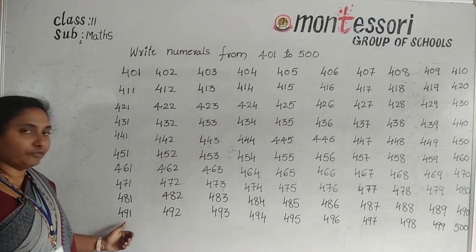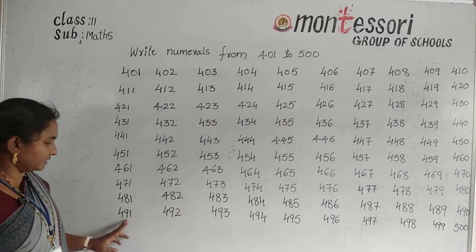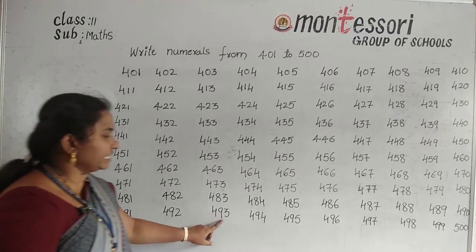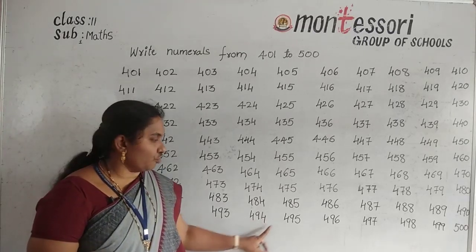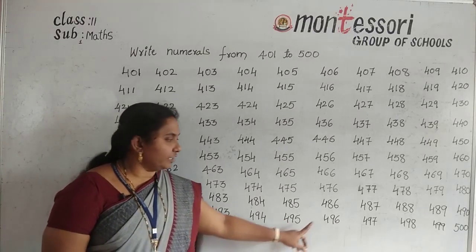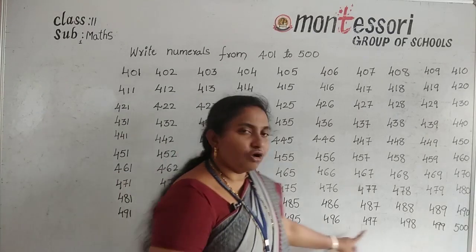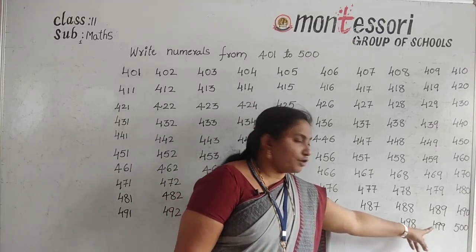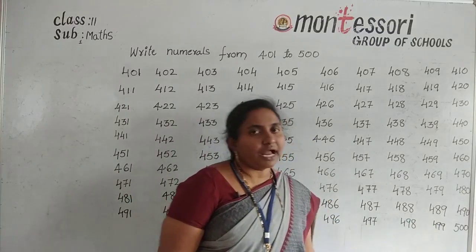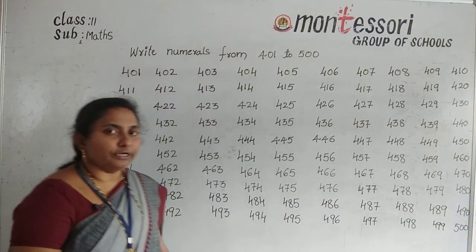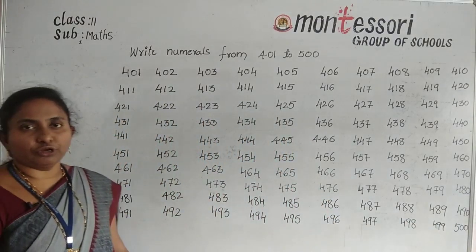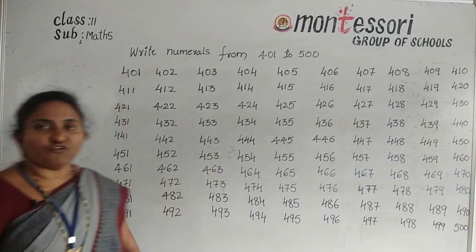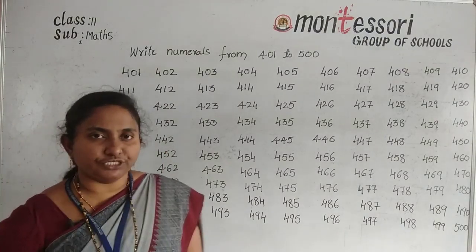Okay, so now how do we read these numbers? 491, 492, 493, 494, 495, 496, 497, 498, 499, 500. Okay, understood all of you? Note down these numbers in your textbook. Okay, these are the numbers from 401 to 500. So finished all of you?